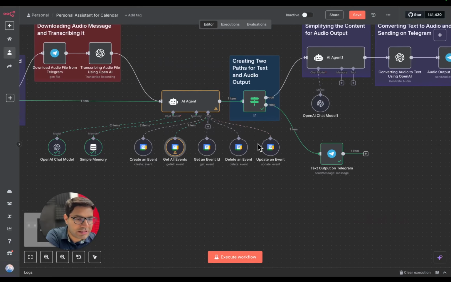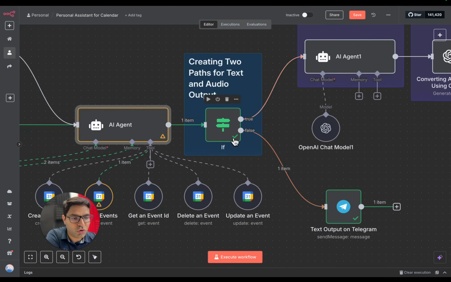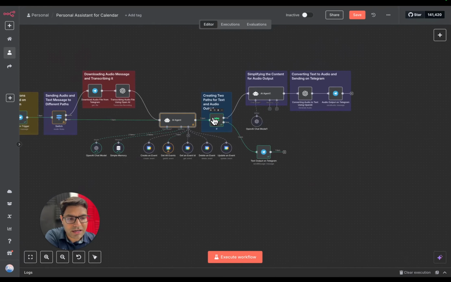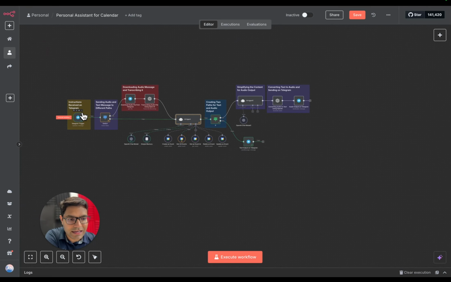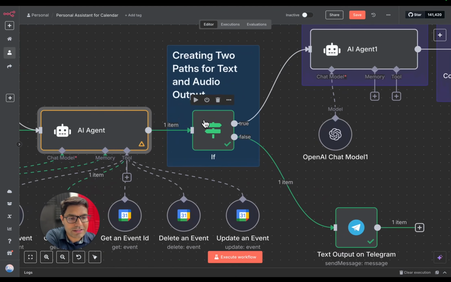Similarly, you can configure all of these nodes, and then the next node is if node. So the output of our AI agent is this in the text format. The next node is if node. Okay, the role of if node is to decide on which route it should transfer the output from the AI agent, right? So the output from the AI agent is about information about the meeting scheduled on my calendar. Now I gave the input at the beginning in the text format in Telegram. Okay, so I want to get the text output. So if node is going to decide whether it should route the output through this route or this route.